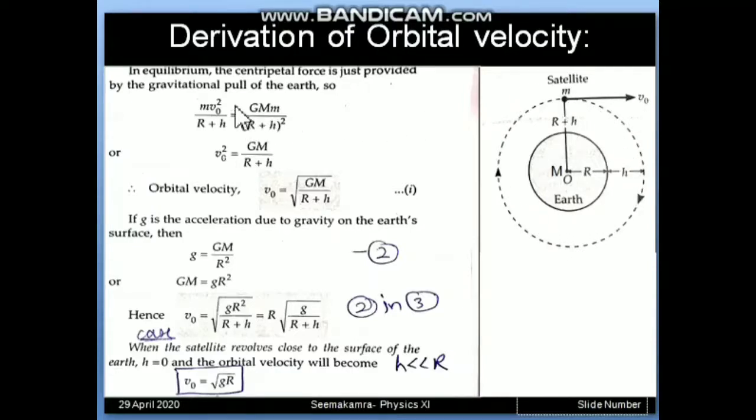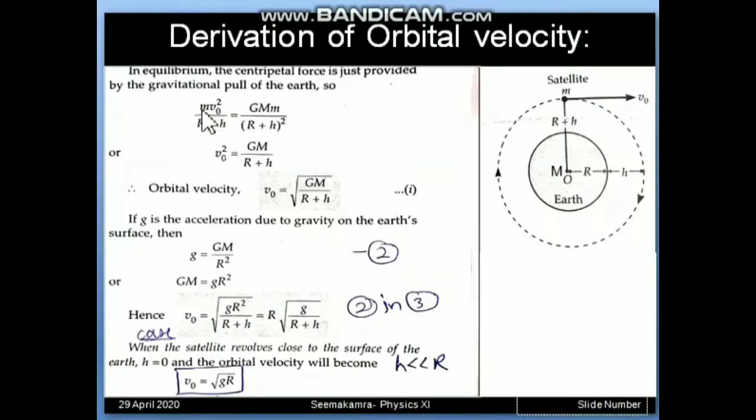The idea is centripetal force and gravitational pull by Earth. We have to equate them. Centripetal force is always the force required by the object which is making a circle. So here who is making the circle? The satellite. The centripetal force formula is m v square upon radius of the circle.